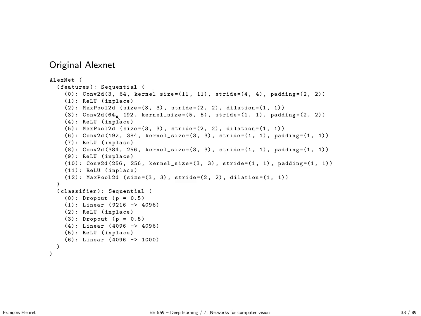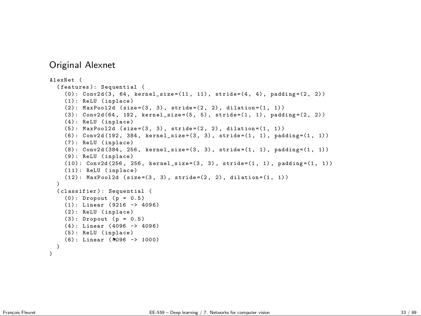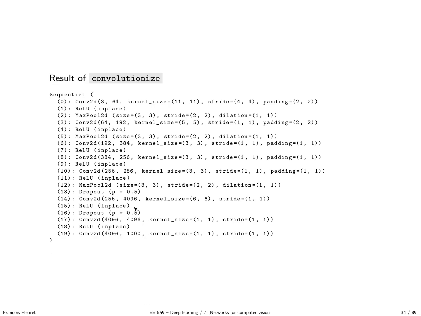So remember that the original AlexNet is a bunch of convolution layers followed by a bunch of fully connected layers, and when I apply my function, I get this. It's quite trivial. We replace this linear layer that goes to 4,000 over there, and then 4,000 there, and 4,000 to 1,000 there. So I'm just replacing fully connected layers that go from whatever dimension to whatever dimension by a convolution layer with kernel size 1 that goes from the same dimension to the same dimension.